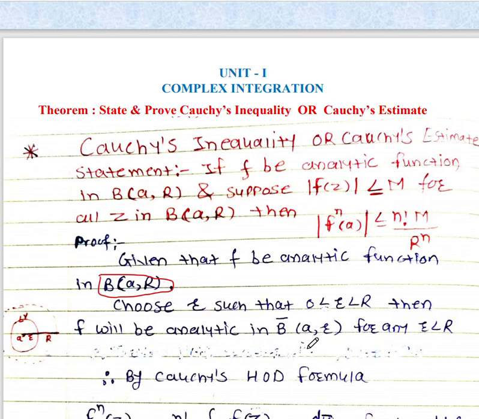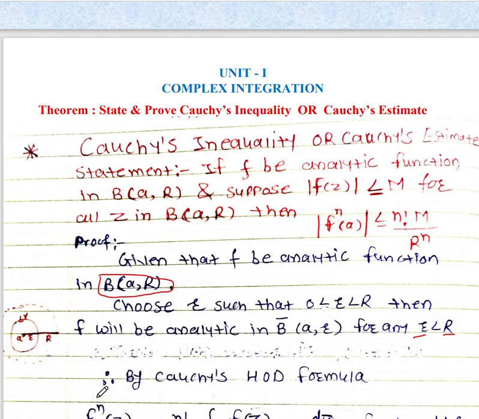So A is a center and r is a small radius for any r less than capital R. So this is a small radius and this is a big radius. Okay, so this is the radius of the open circle and this radius for the closed circle. Okay, now to prove this inequality, we will use the Cauchy higher order derivative formula.